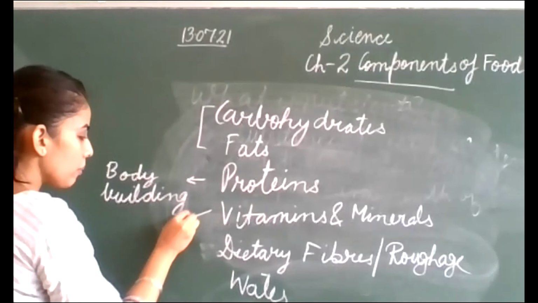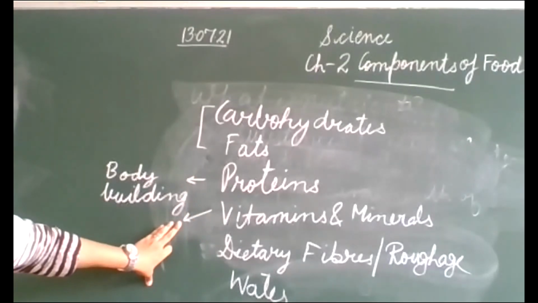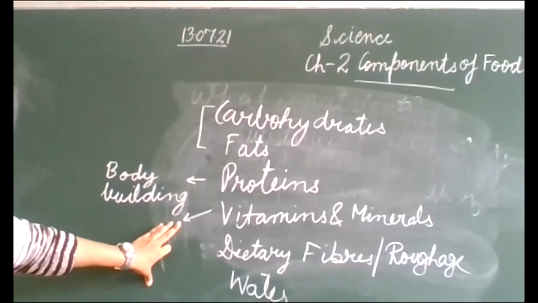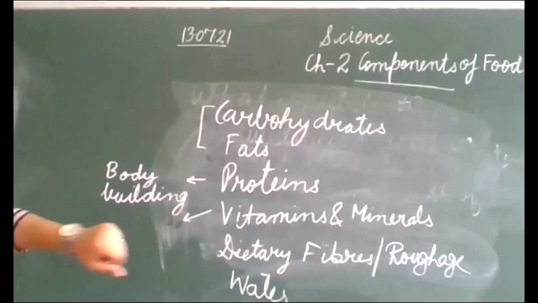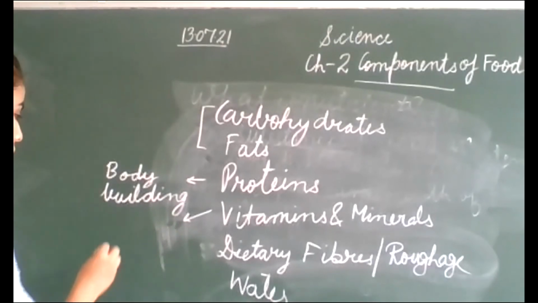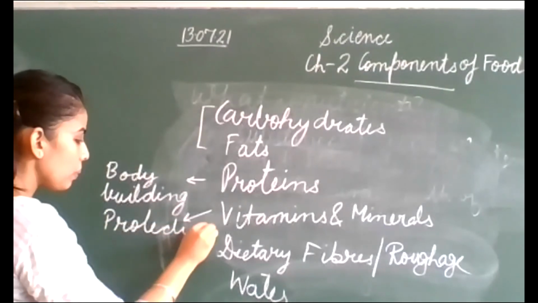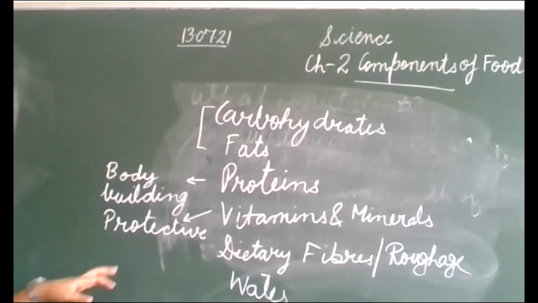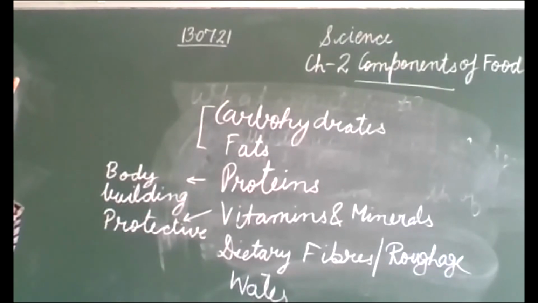And the vitamins and minerals are which type of food? Vitamins and minerals are the protective foods. They protect our body from various diseases and infections. So these are called the protective foods.